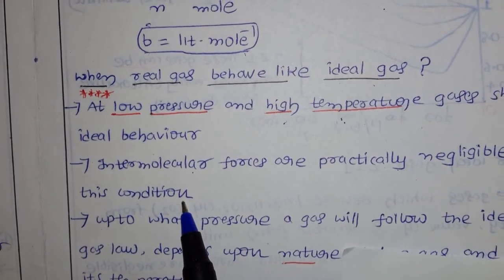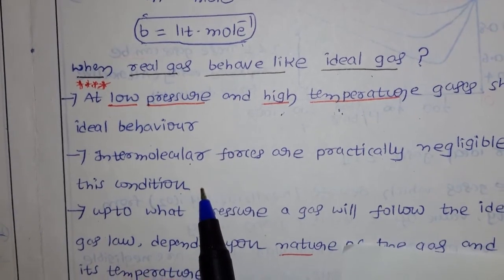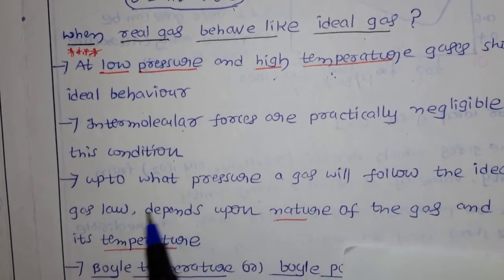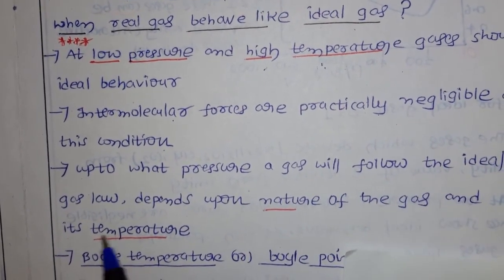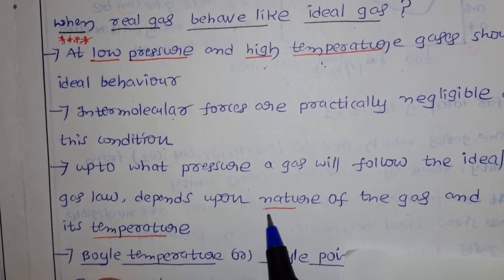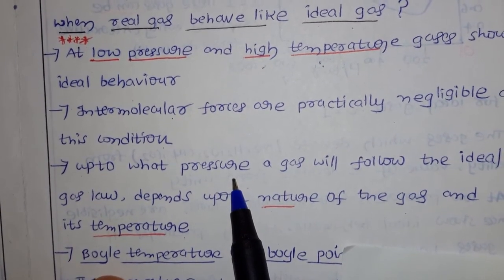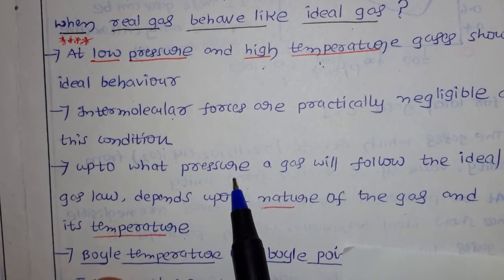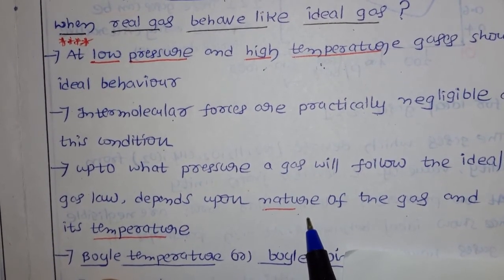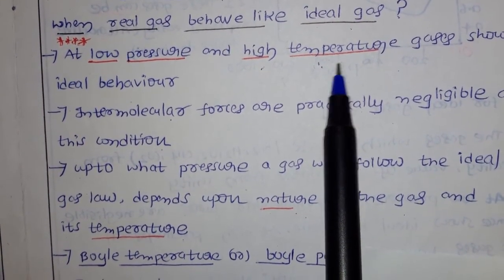Next, intermolecular forces are practically negligible at this condition. Already we know, according to kinetic molecular theory, once our gas is behaving as ideal, the intermolecular attraction forces are practically negligible. Up to what pressure a gas will follow the ideal gas laws depends on the nature of the gas and its temperature. So you don't need to remember the value, just remember that at low pressure and high temperature our real gas behaves as an ideal gas.